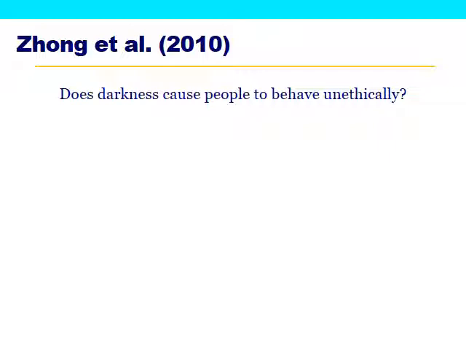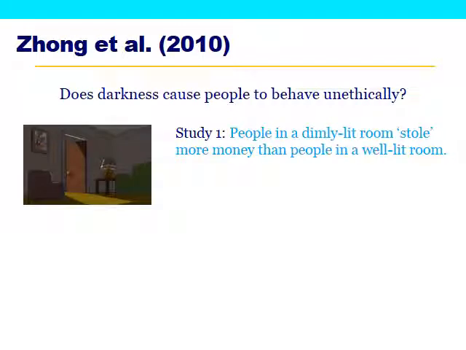All right, here's the second of the three examples that we'll discuss in this video. Does darkness cause people to behave unethically? Again, we have a series of studies here. In the first experiment, they found that people who were put in a dimly lit room, who were given the opportunity to steal money, actually took more money than people in a well-lit room, suggesting that darkness had something to do with their decision to steal money.